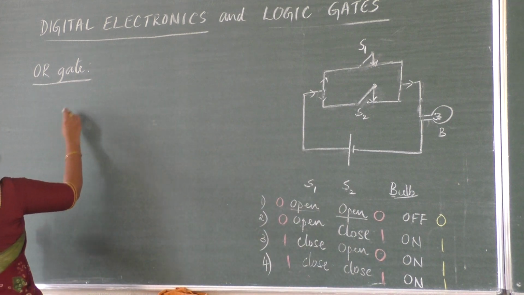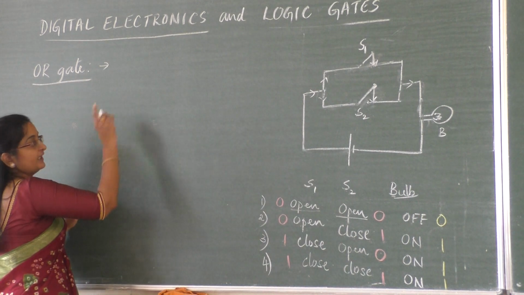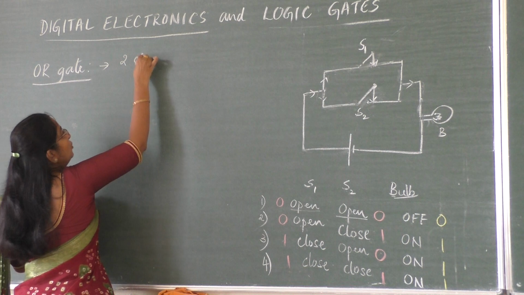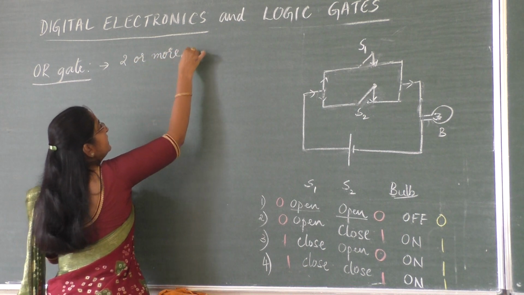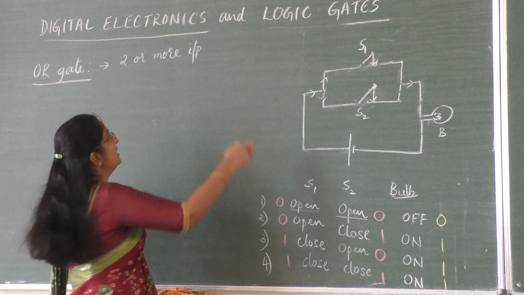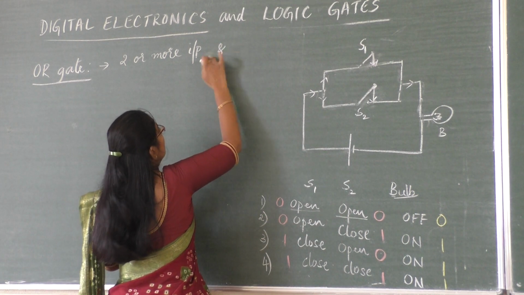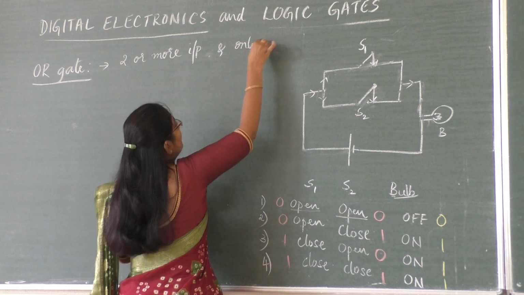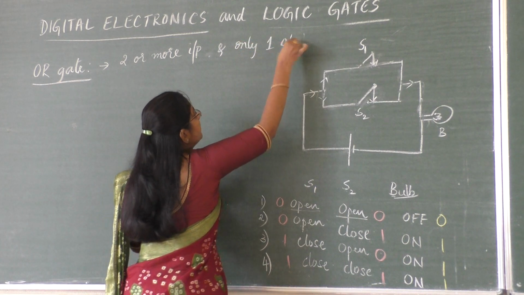The symbol for OR gate, so let me write here, OR gate, it can have 2 or more inputs. Unlike our NOT gate, here it can have any number of inputs and only one output.